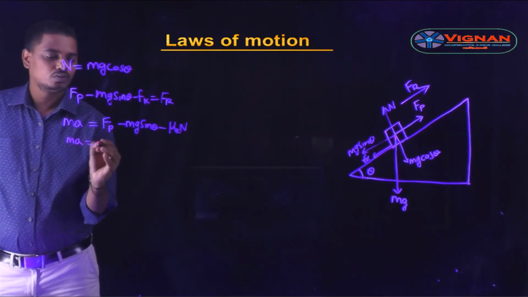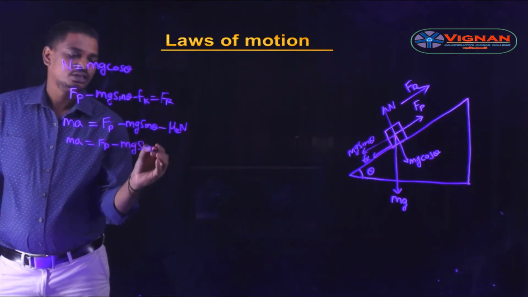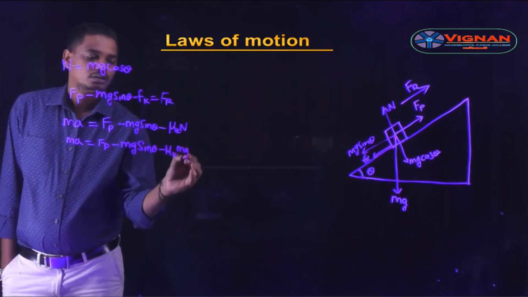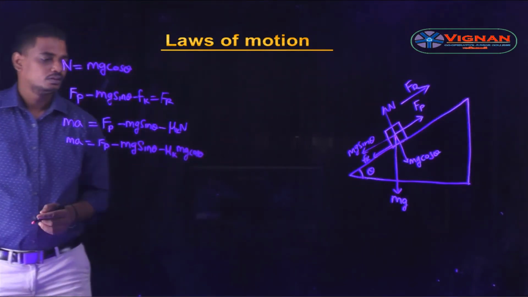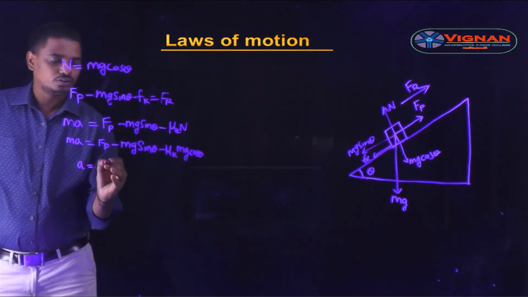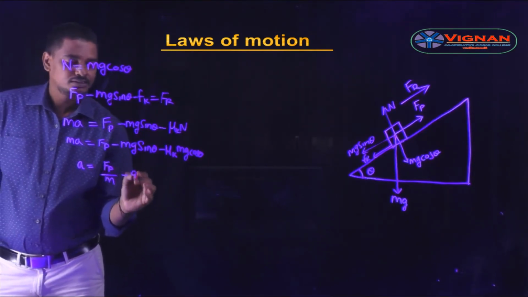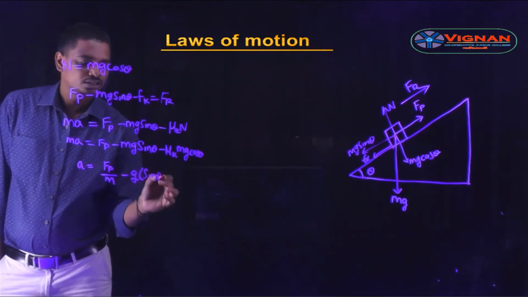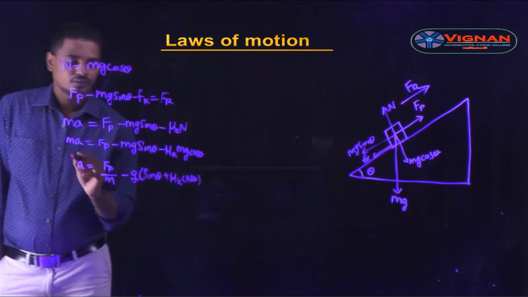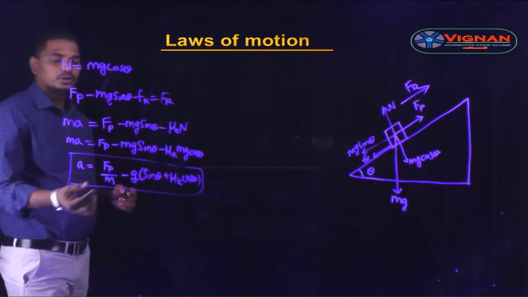So ma = Fp − mg sin θ − μk mg cos θ. If we simplify this equation, we get the acceleration a = Fp/m − g(sin θ + μk cos θ), which is the acceleration of the block if we apply a pulling force of Fp.